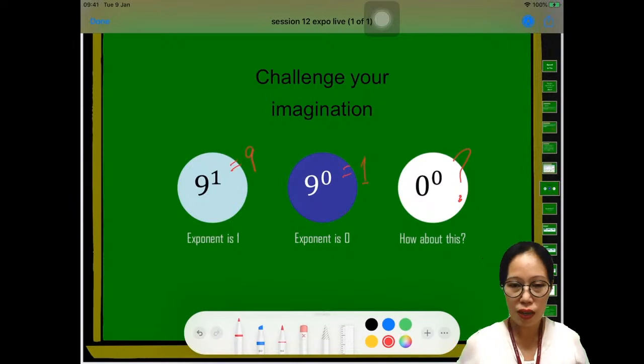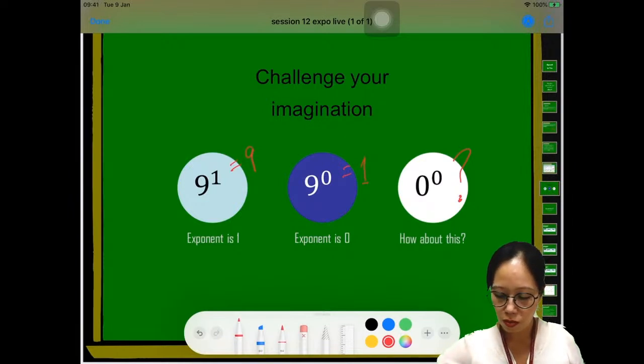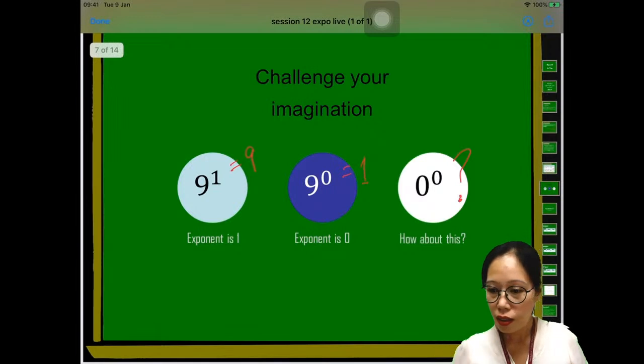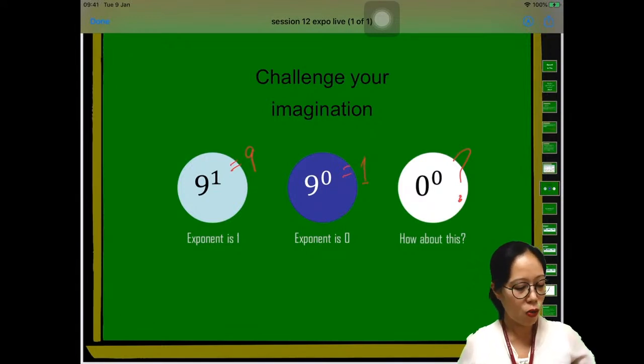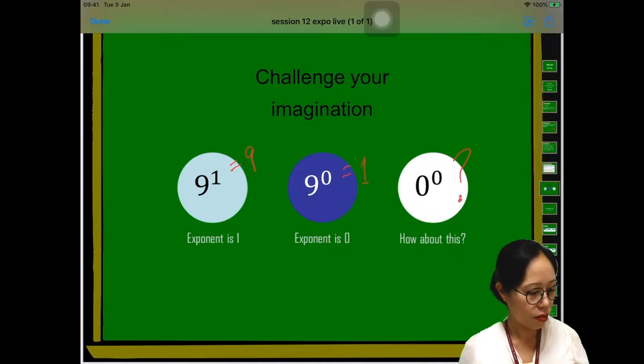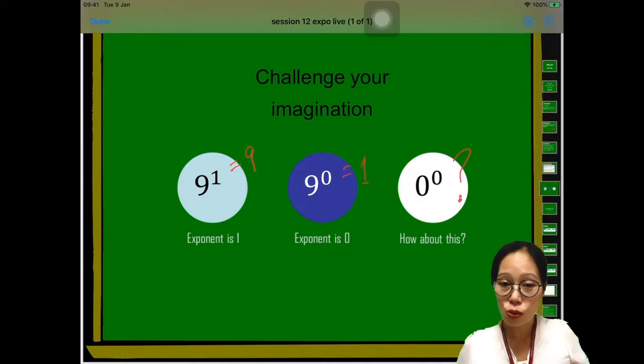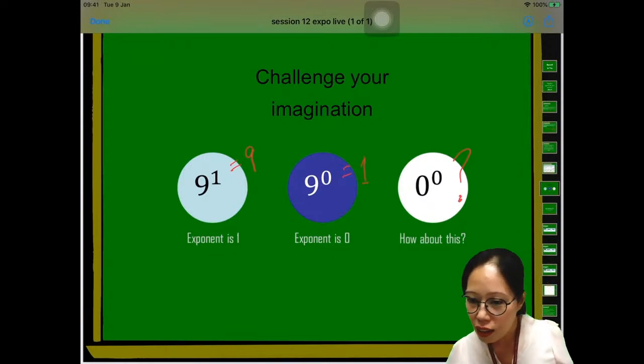So what about 0 raised to 0? Okay, I'm going to wait for some answers here. 0 raised to 0 is what? I want you also to justify your answer. Okay, what is your answer?